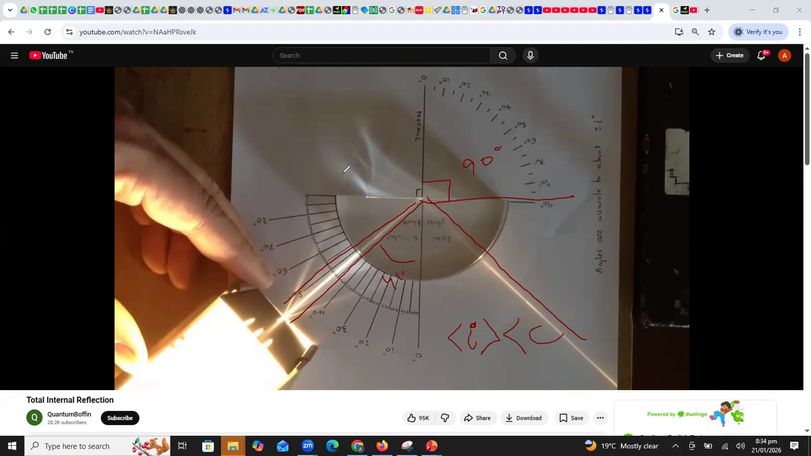Are you understanding this question, students? Are you understanding the phenomenon of total internal reflection? It will only occur in the denser medium.